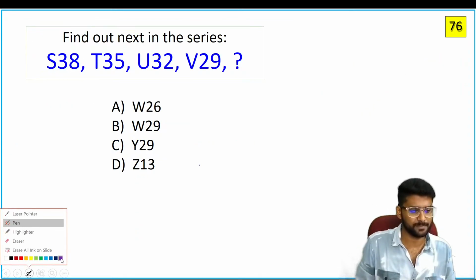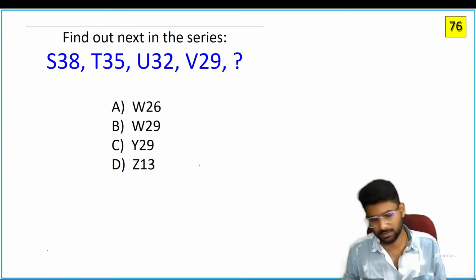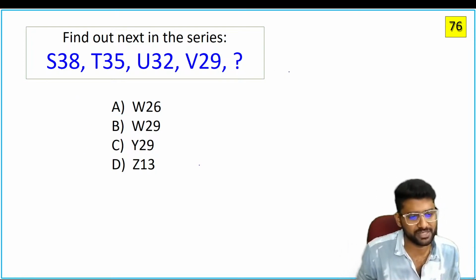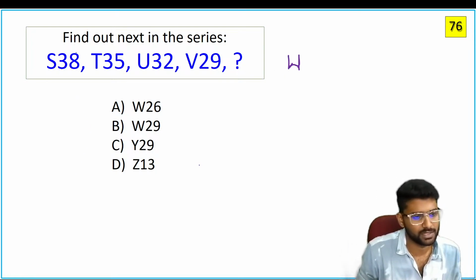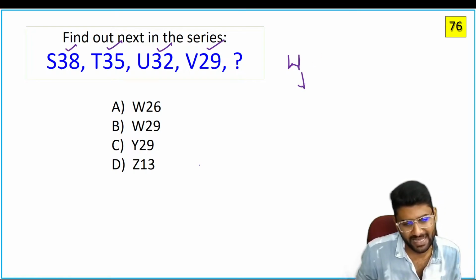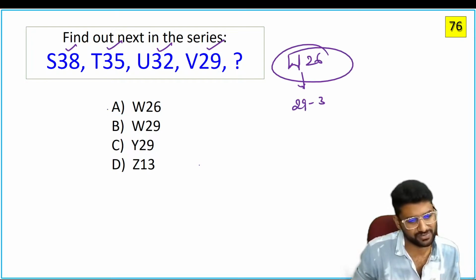Question from series: S, T, U, V, W. Now 38, 35, 32, decreasing by how many units? 3. So 29 minus 3, so the answer is 26. It's a simple question.